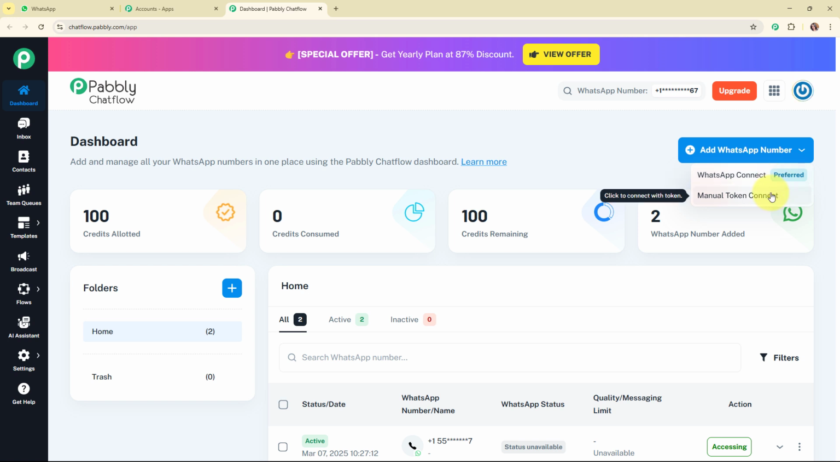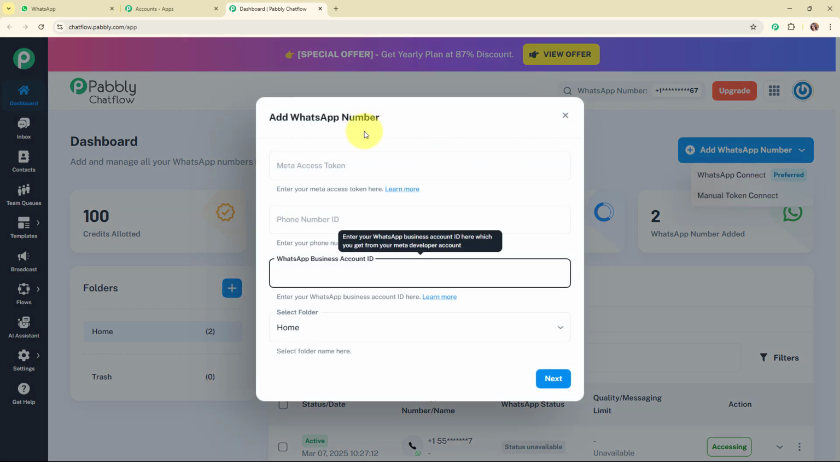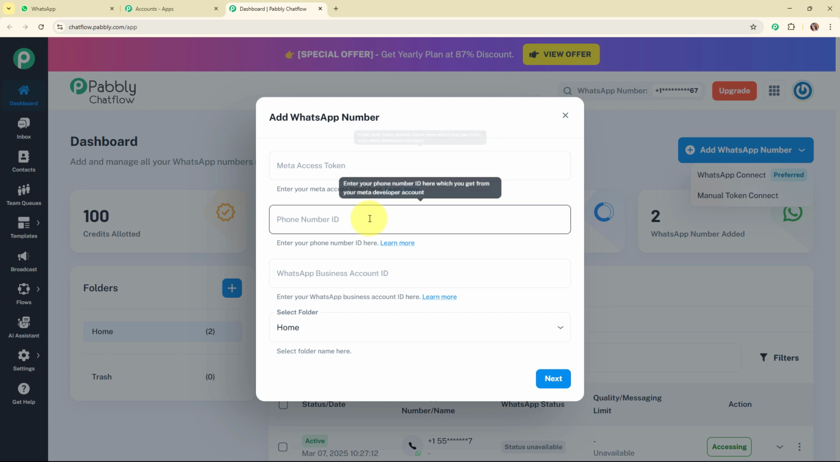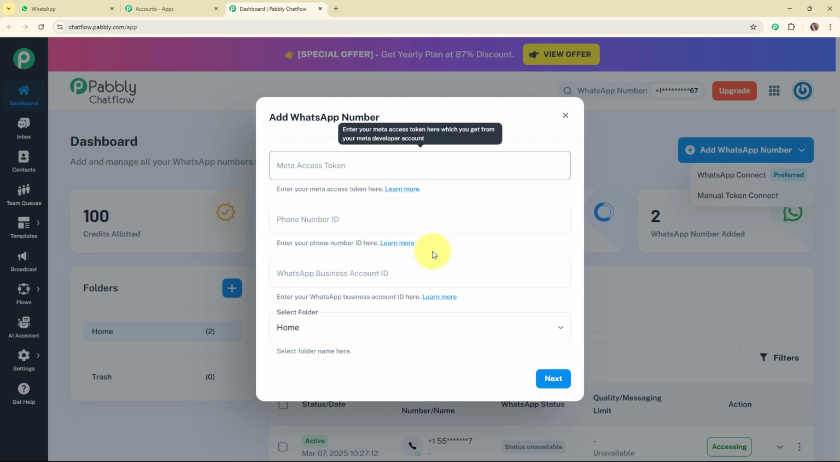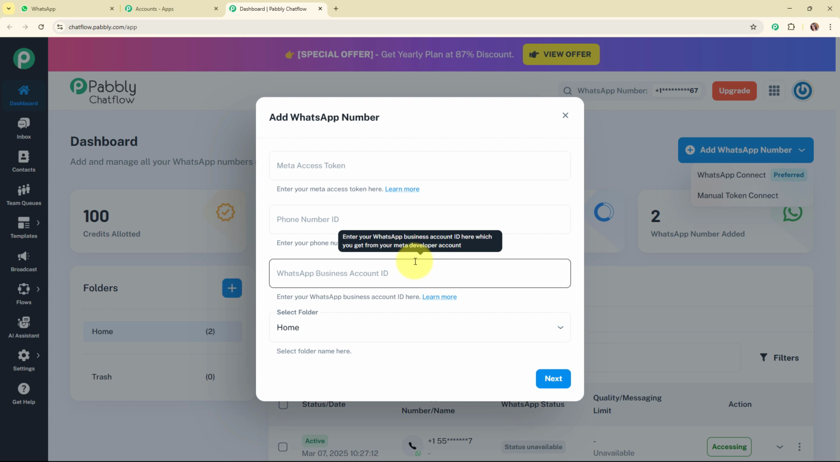And if you wish to add the WhatsApp number through Manual Token Connect, then you need to select Manual Token Connect, and it will be asking for the Meta Access Token, Phone Number ID and WhatsApp Business Account ID. To get all these details, you need to set up your WhatsApp Cloud API account in Meta for Developers. Once you set up that account, you're going to get all these details, and after adding the details over here, you need to click on Next and you are good to go.